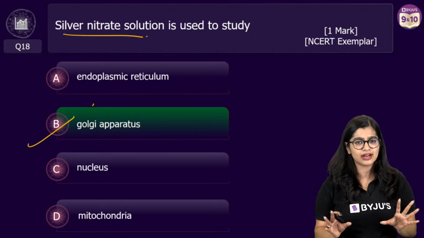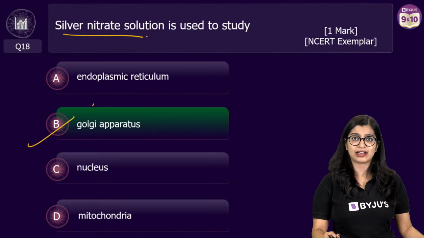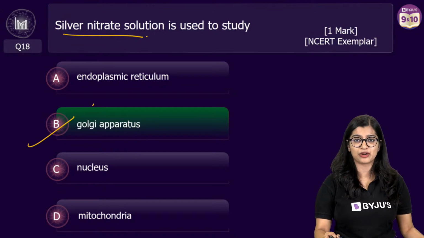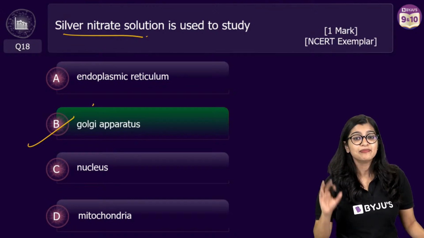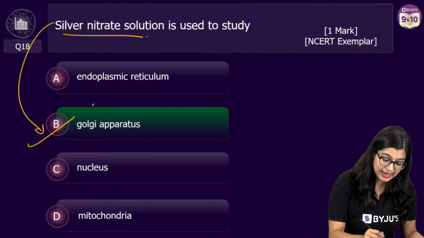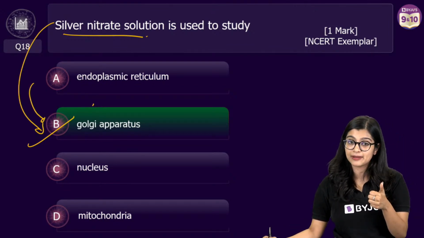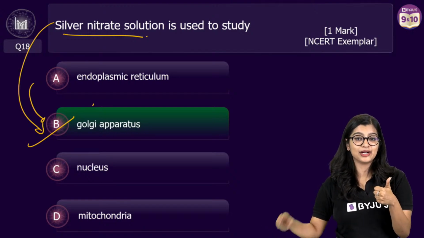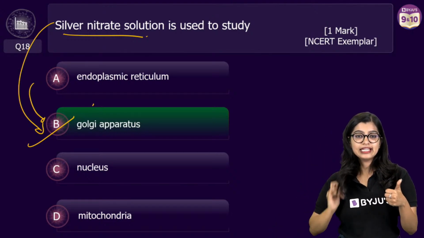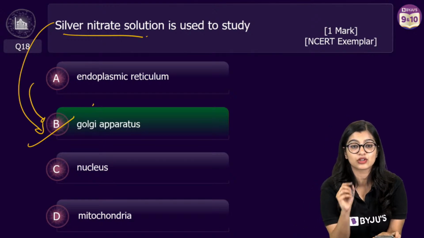But now are we clear? Right? Because I know you will tell me, ma'am, I read something else. Oh, ma'am, it should be endoplasmic reticulum also. Which is why you need to follow what is there in NCERT at all times. Yes, are you all with me? Are we all clear? Okay. Thank you, everybody. Thank you so much.